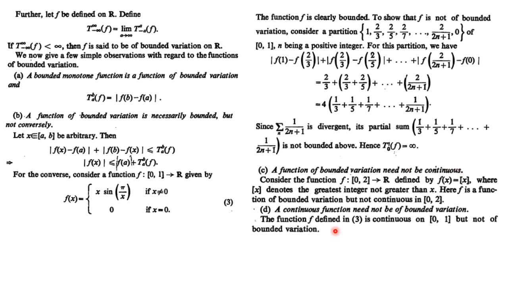Similarly, vice versa, a continuous function need not be of bounded variation. For this we have the same example. This function is a continuous function, however it is not of bounded variation. So a function of bounded variation need not be continuous and vice versa.